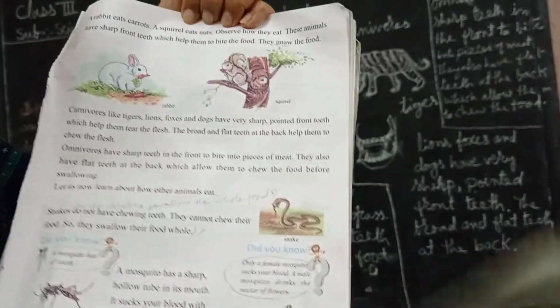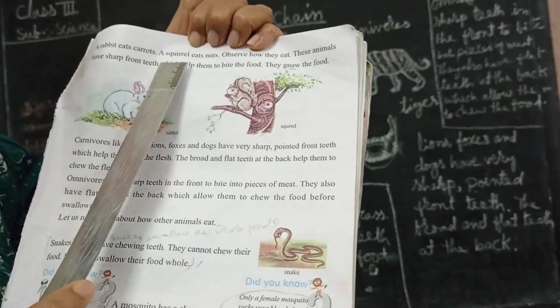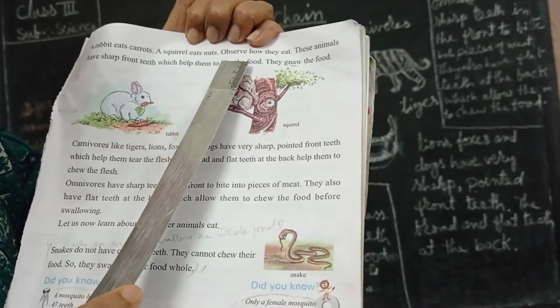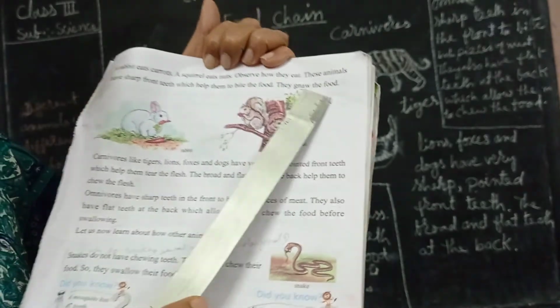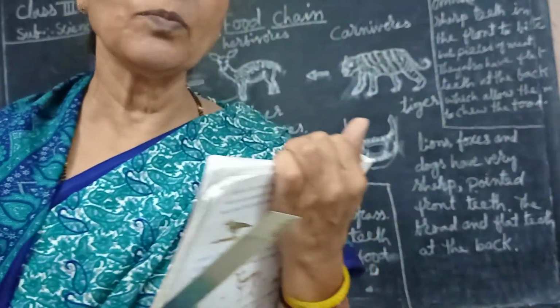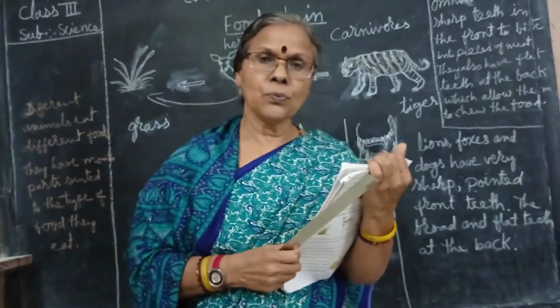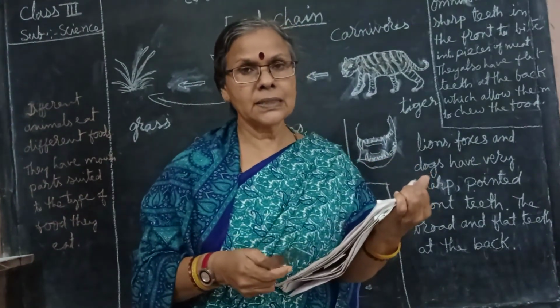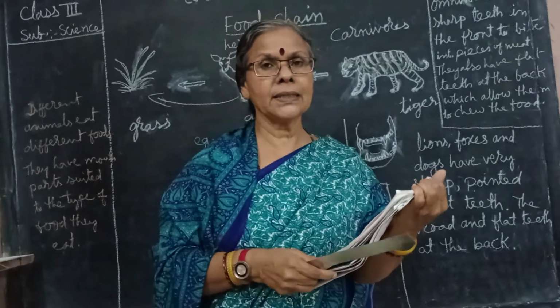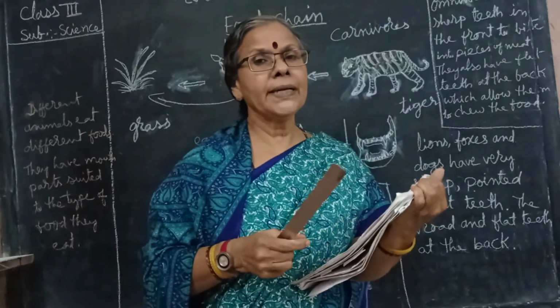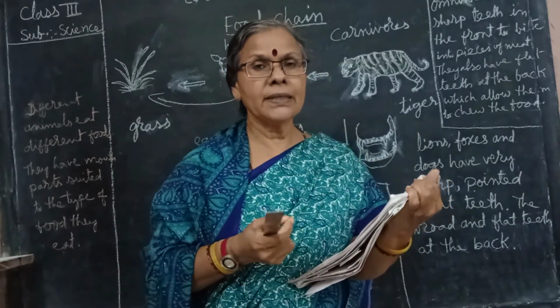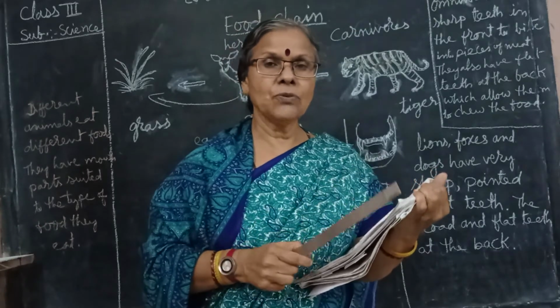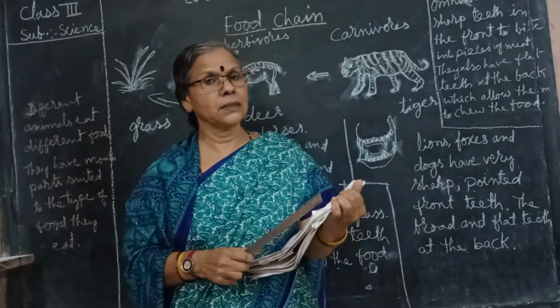A rabbit eats carrots. A squirrel eats nuts. Observe how they eat. Have you seen the squirrel? It is very common. We can see it on the walls also. Suppose you keep ground nuts, immediately those squirrels come, take the nuts and eat. Have you seen the rabbit eating carrot?